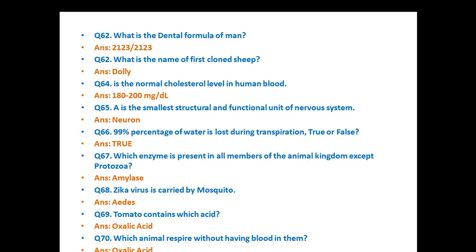Which enzyme is present in all members of the animal kingdom except protozoa? Amylase. Zika virus is carried by mosquito Aedes. Tomato contains which acid? Oxalic acid.